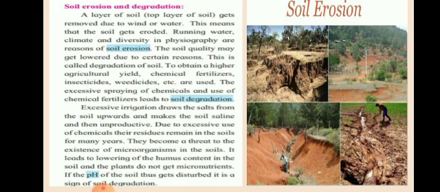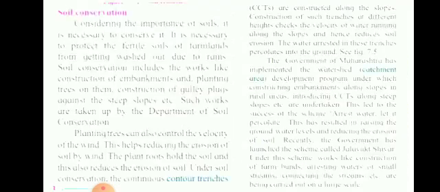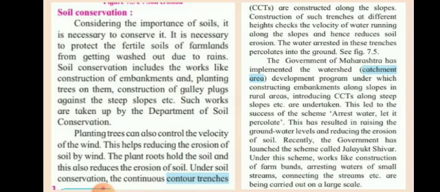So in this picture you can see the various types of soil erosion. Now, soil conservation. Considering the importance of soil, it is necessary to conserve it, secure it, save it. It is necessary to protect the fertile soil of farmlands from getting washed out due to rains.